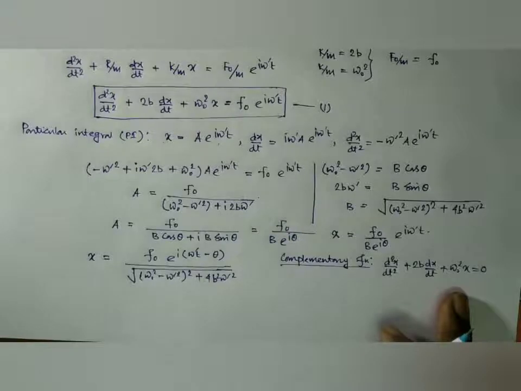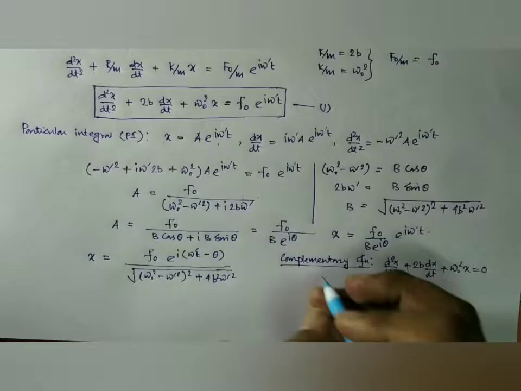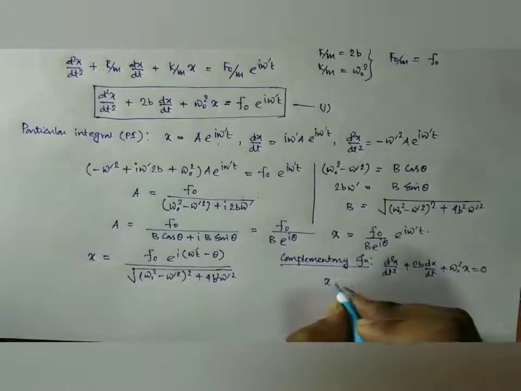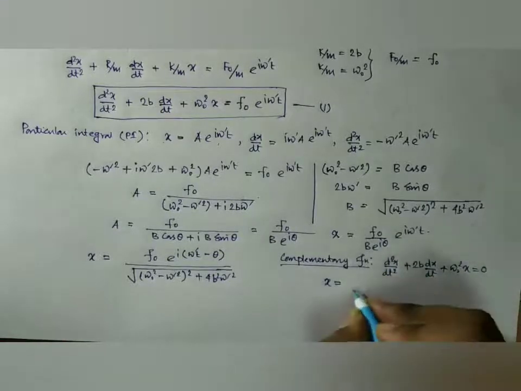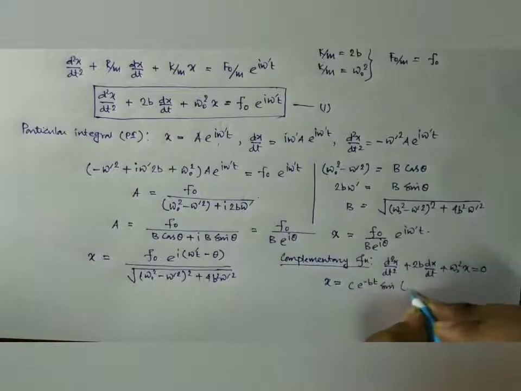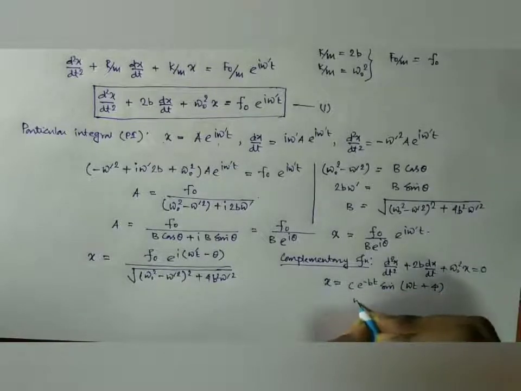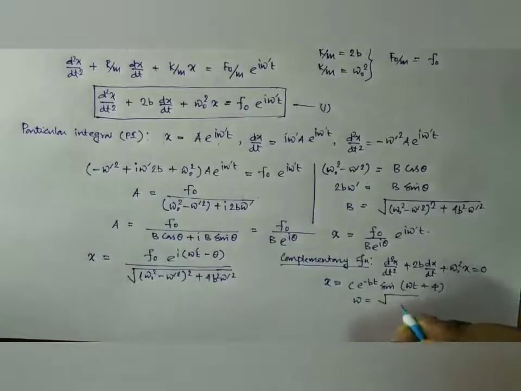This is the damped harmonic motion equation, and for damped harmonic motion we noted that only the underdamped case, where the damping is small, is oscillatory. So we may write the complementary function as x equal to c e to the power minus bt sine omega t plus phi, where omega was root over of omega naught square minus b square.